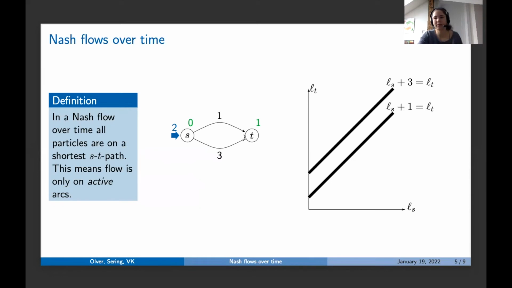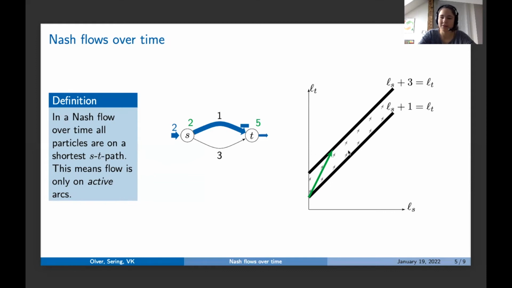And for Nash flow, this means in the beginning, we should send all particles along the upper arc, because this is the only shortest path. So everyone wants to go there. And what happens now is, of course, that a queue builds up, because everyone wants to go there, but the capacity is not enough for everyone. So we will get some queue. And we can even follow this quite concretely: whenever we increase this value by 1, we will increase this value by 2.